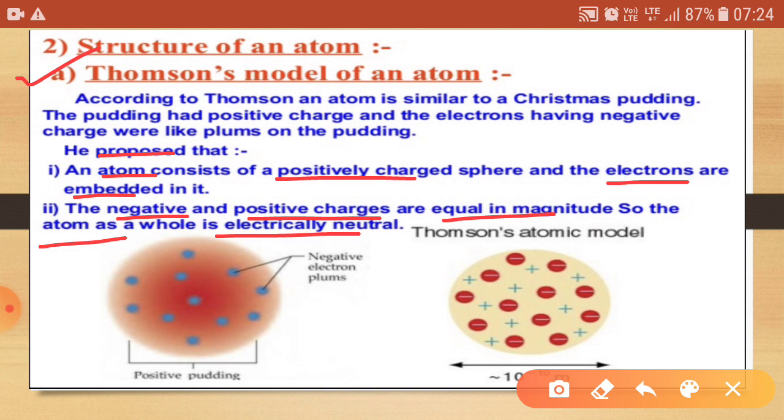Okay students, now this is about the points considered by Thomson, and due to this the Thomson model is also known as the Christmas pudding or the sweet pudding.